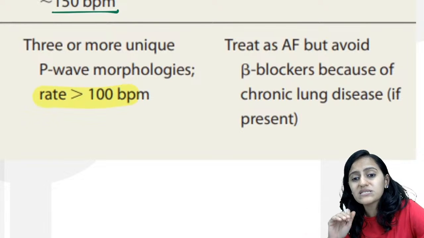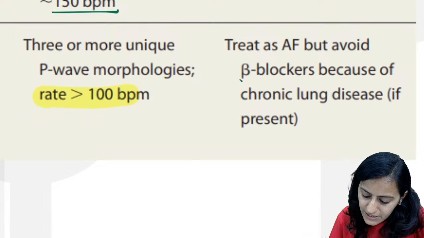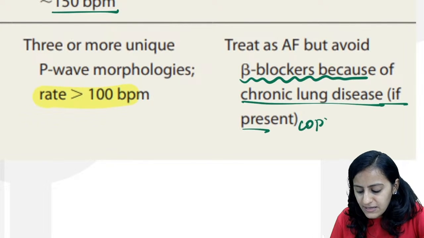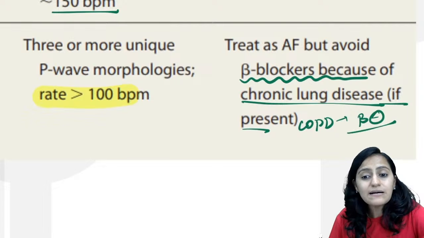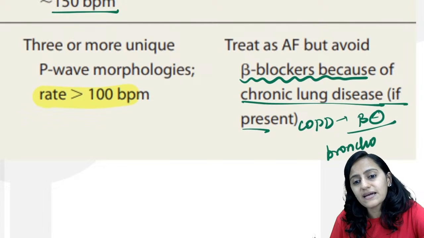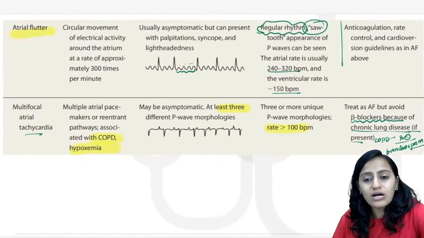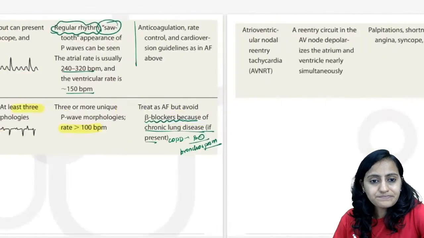But which drug used in atrial fibrillation will be avoided here? We will avoid the beta blockers because here we have the background history of COPD. And we know that in COPD, beta blockers are contraindicated. They can cause bronchospasm. So we will not give beta blockers here.